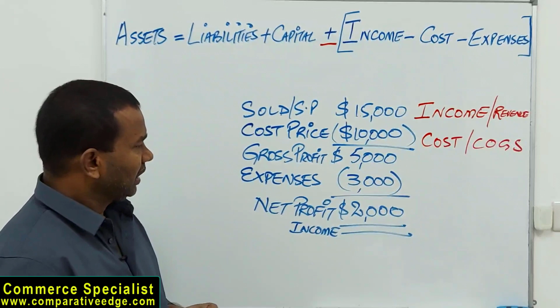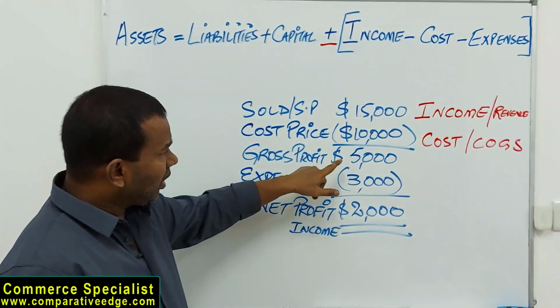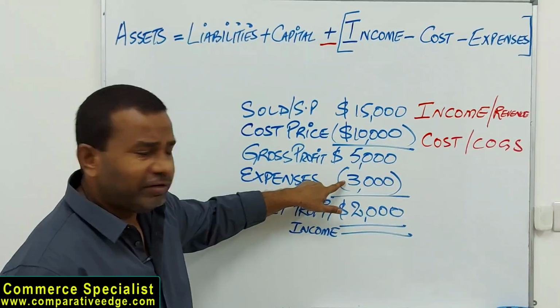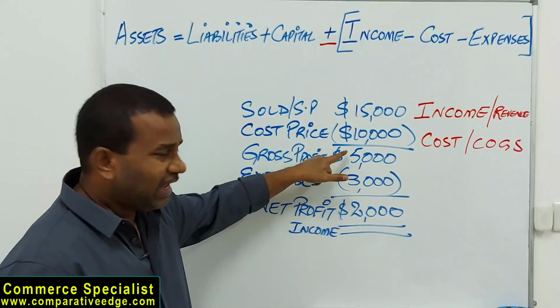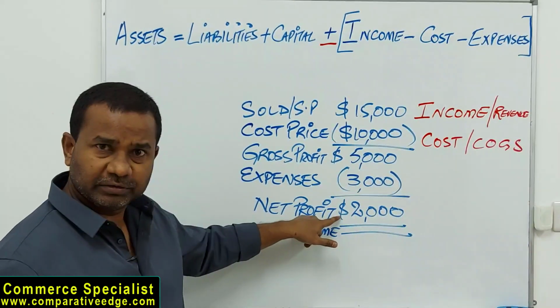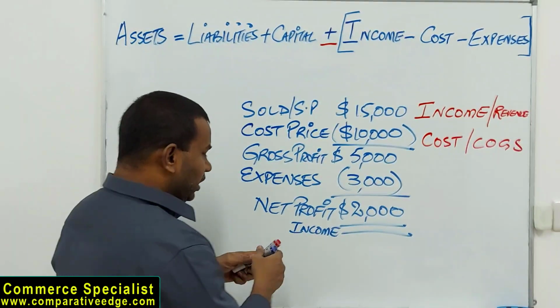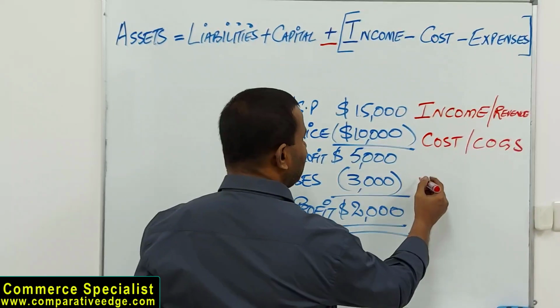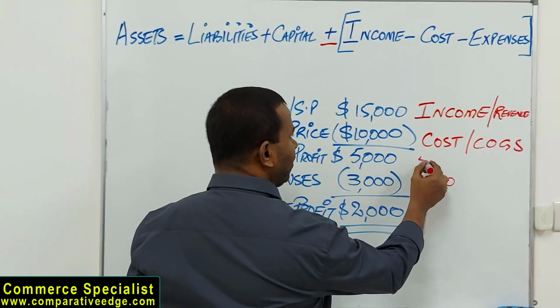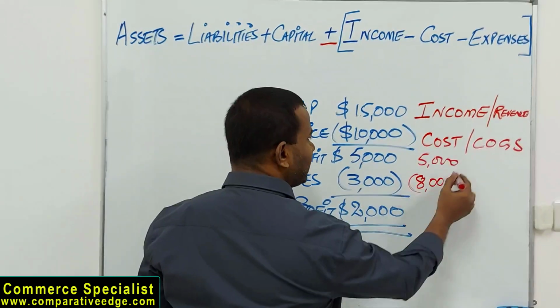Now guys, understand, gross profit is 5,000. My expenses are only 3, which means my gross profit is more, expenses are less. If that is the case, I am making a profit. Alternatively, what if my expenses are 8,000? So if my gross profit is 5, my expenses are 8.